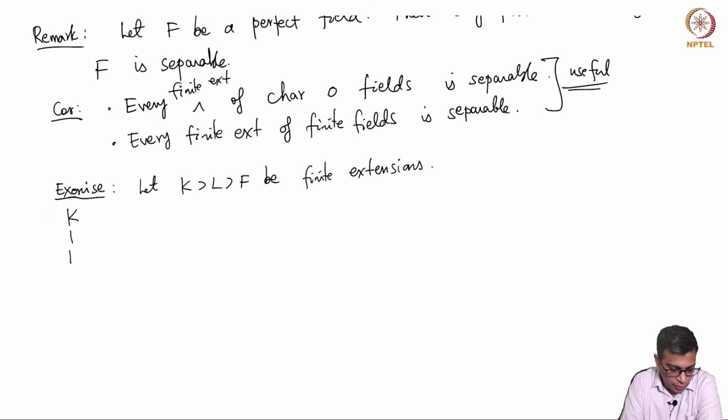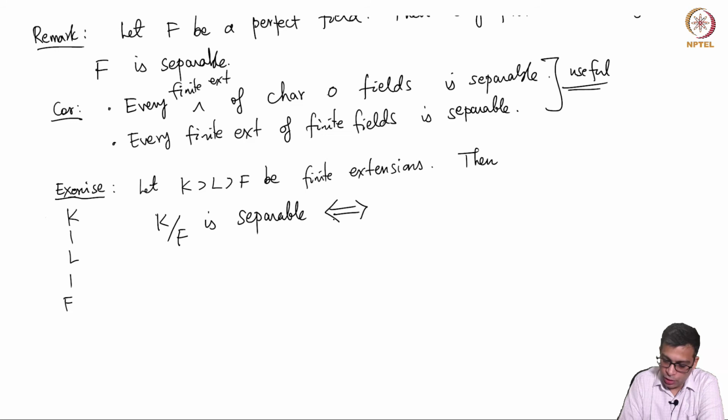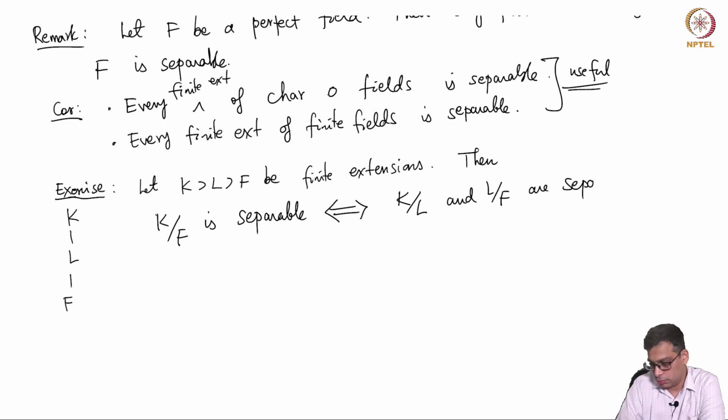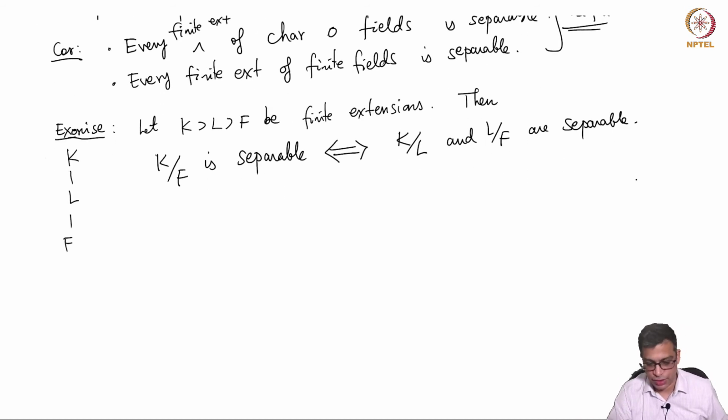So, you have K, L and F. Then K over F is separable if and only if K over L and L over F are separable. So, this is somewhat like algebraic extensions. If you replace the word separable by algebraic, it will be true.